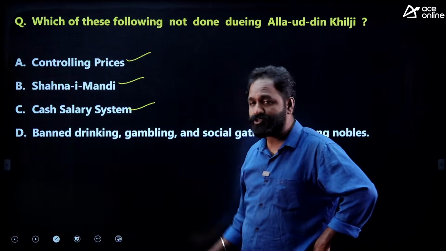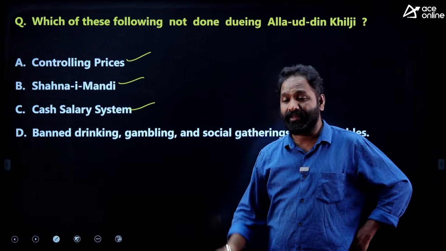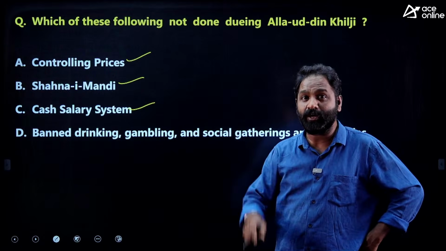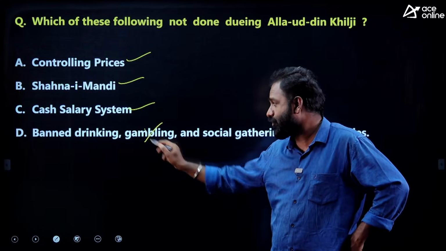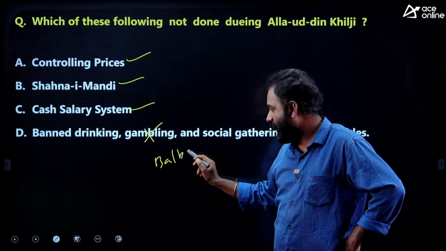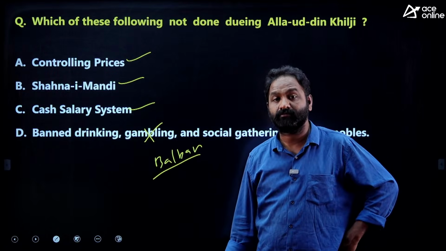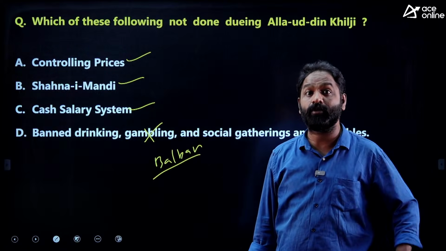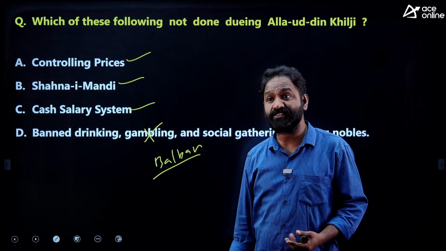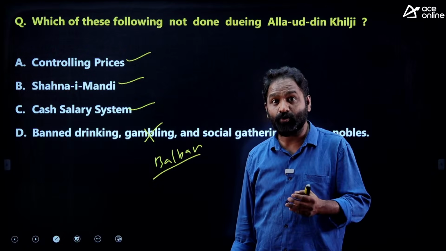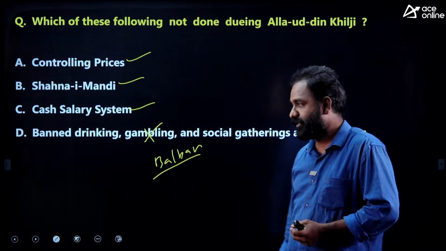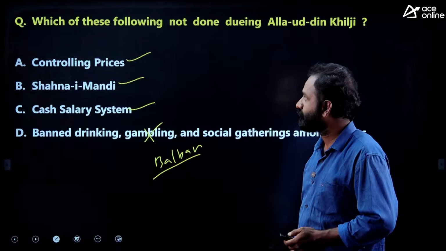Yes, he was the first person who maintained a standing army and directly gave cash as salary to the army. That is also a right answer. This is wrong. This was done by whom? Balban. Remember Balban, the shadow of God, who introduced the Sijda system, Paibos system and Nowruz festival. Is it clear? So this is the wrong one.